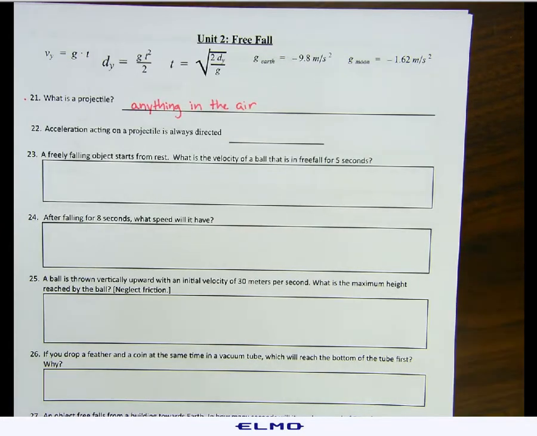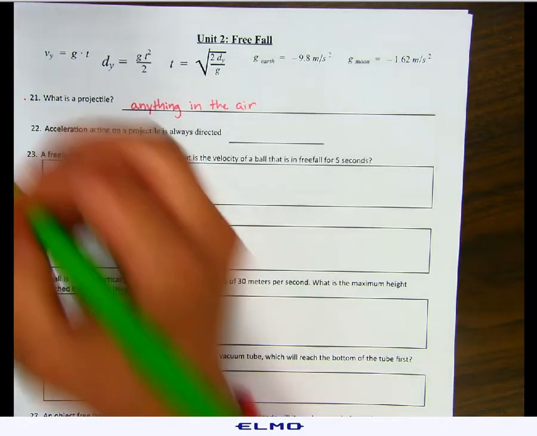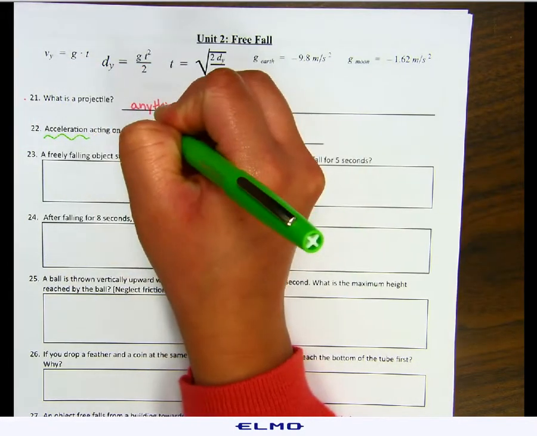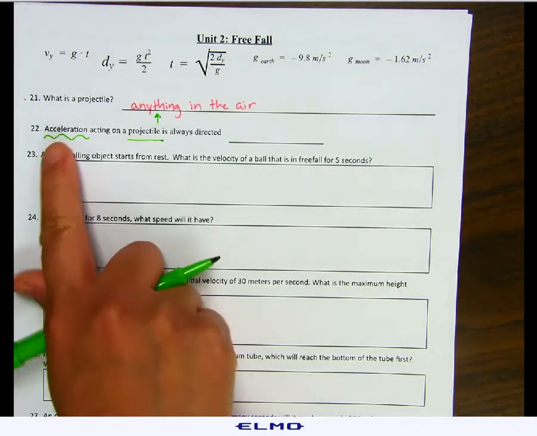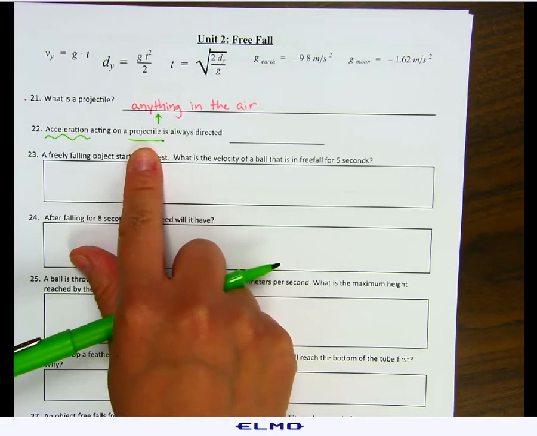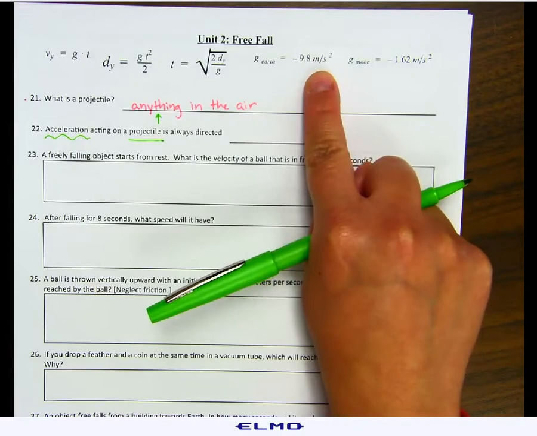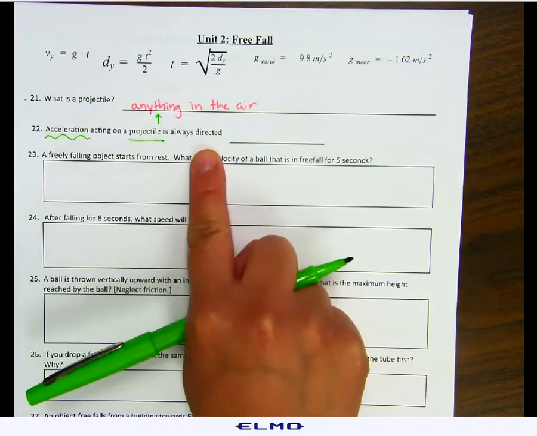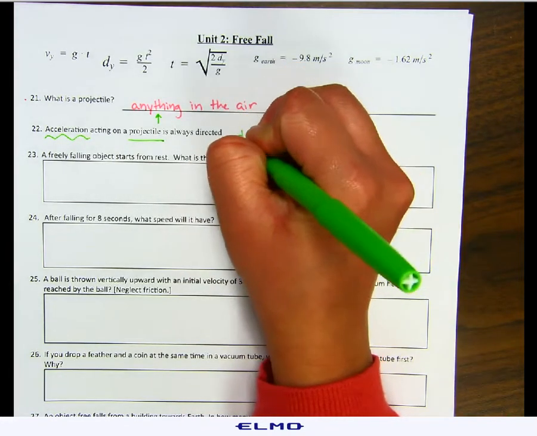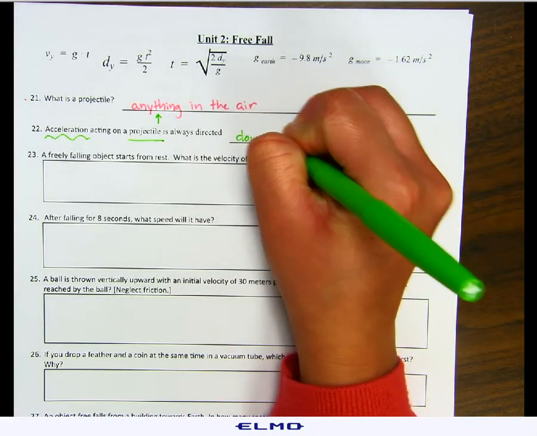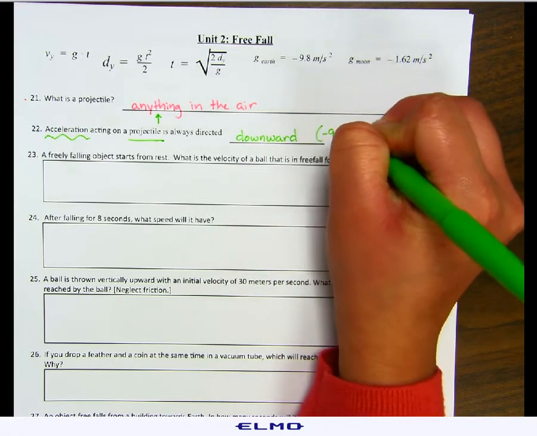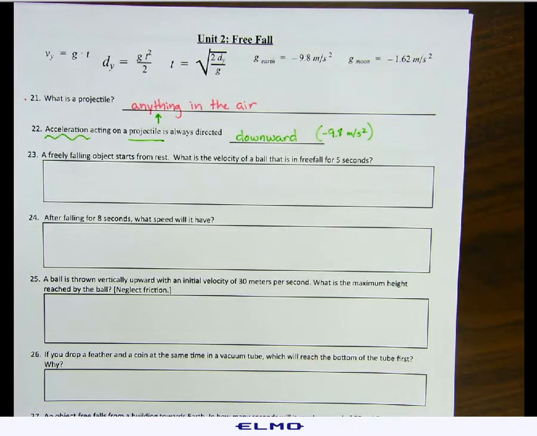Number 22, acceleration acting on a projectile is always directed. Well, we care about acceleration, and then we care about anything that's in the air. So the acceleration affecting anything in the air is always going to be gravity, negative 9.8 meters per second squared. So it's always going to be directed downward because gravity is negative 9.8 meters per second squared. That's the acceleration.